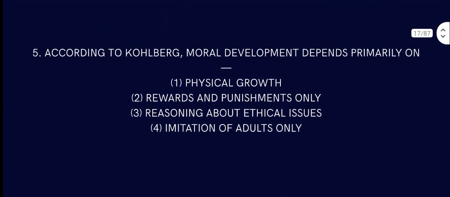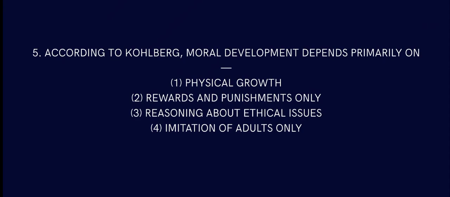All right, now question number five. According to Kohlberg, moral development depends primarily on what? Physical growth. So physical growth can be about moral development. A person can be physically great, but morally can be damaged. Rewards and punishment only. Moral development depends on what? Not rewards and punishment.